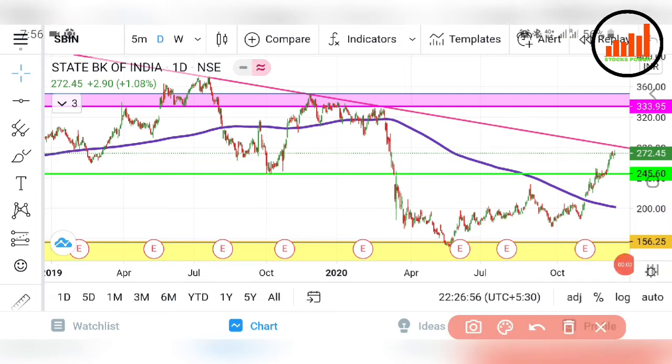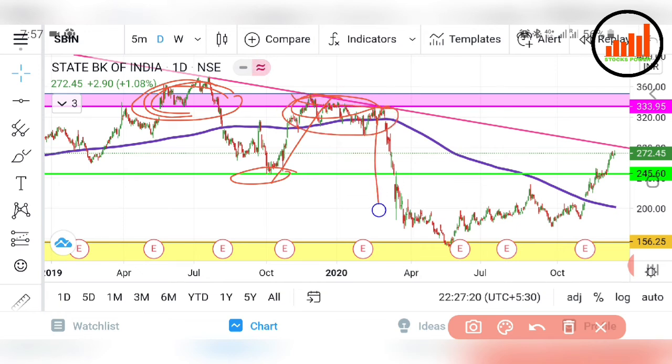So this is the daily chart frame. You all can see here, this is the pink zone. SBI Bank broke this pink zone before COVID-19, but it did not settle above this pink zone. It came down and took support again and bounced back from that level, but it did not break again. It was near this pink zone for many days and near this trend line also.